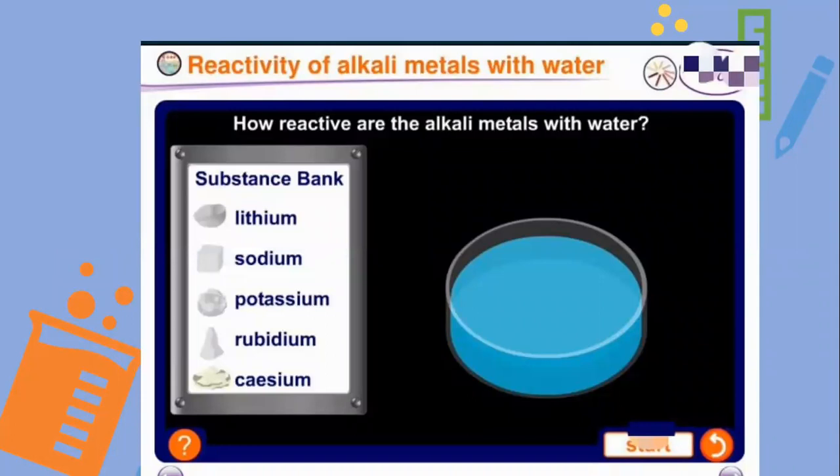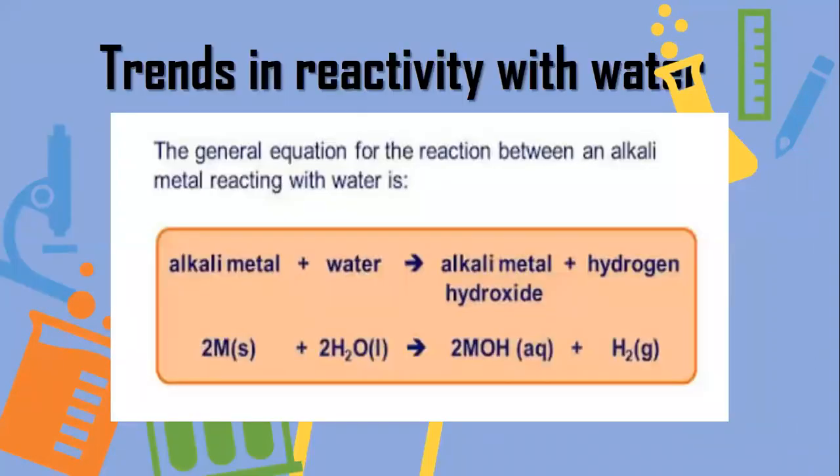First of all, alkali metals: how do alkali metals react with water? Alkali metals are lithium, sodium, potassium, rubidium, and cesium. The general equation for the reactivity of an alkali metal with water is M plus 2 molecules of water gives you MOH, that is alkali metal hydroxide, and hydrogen gas is produced as a byproduct.